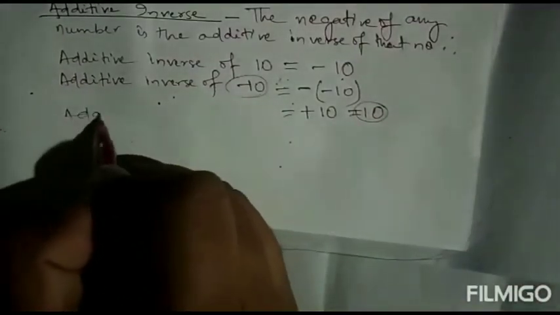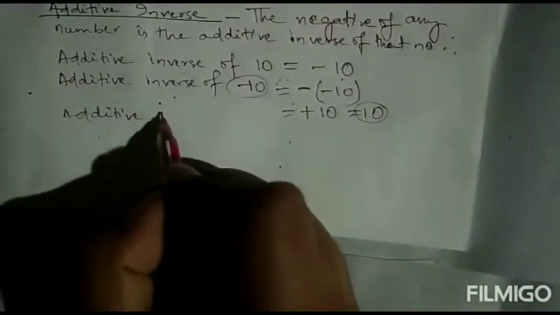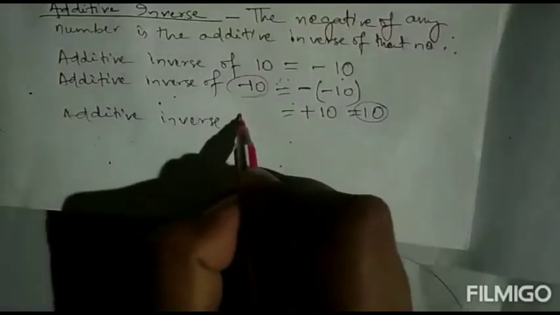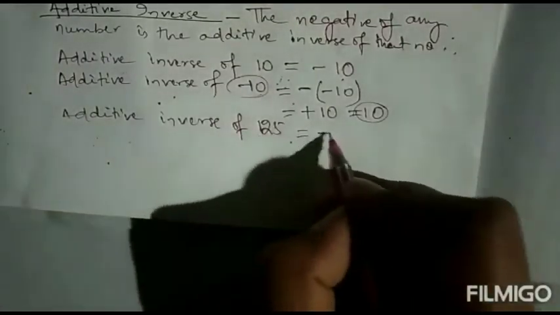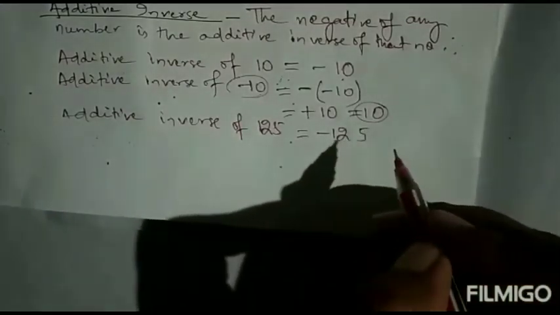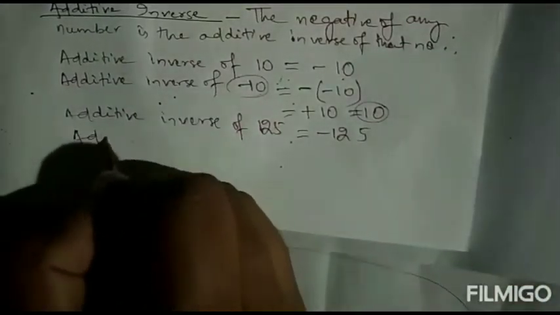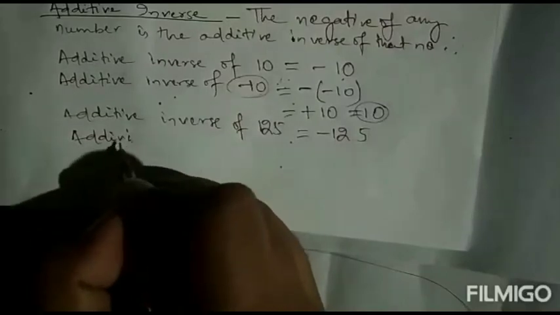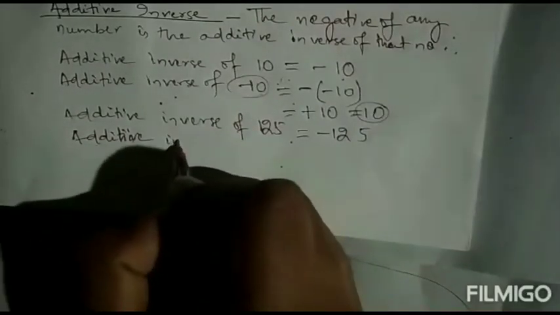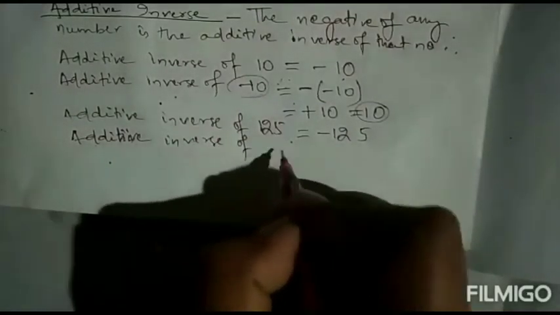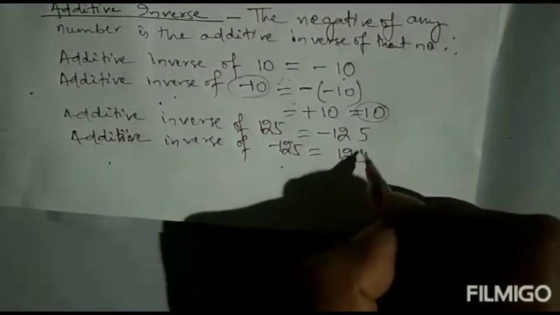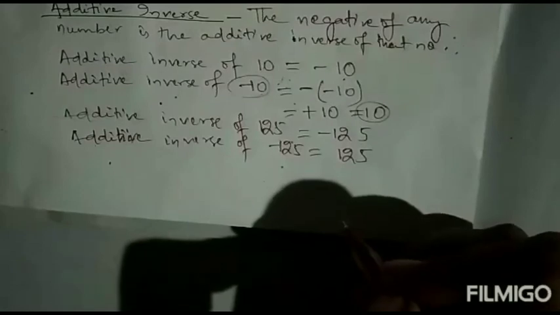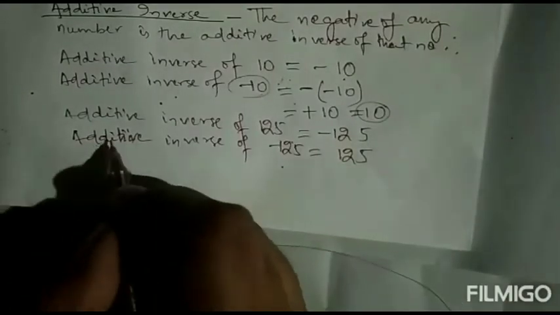Like that you can write additive inverse of 125 equal to minus 125. It's the same thing. Additive inverse of minus 125 equal to how much? 125. Okay. Then what else is given?